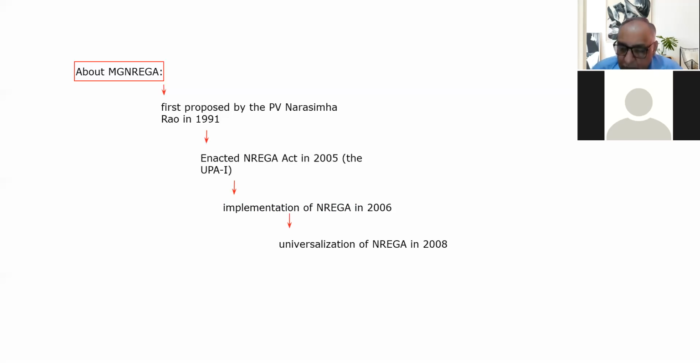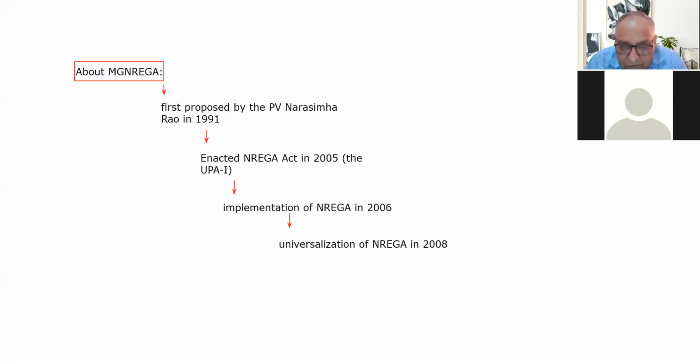If the government fails to provide work within 15 days of submission of the application, then the individual is entitled to the unemployment allowance. The government will have to pay the unemployment allowance to that applicant. So anytime you can demand work, and the gram panchayats would be under obligation to provide you the work, subject to the minimum number of days prescribed in this Act. That we'll discuss further. There is one query of Asika.